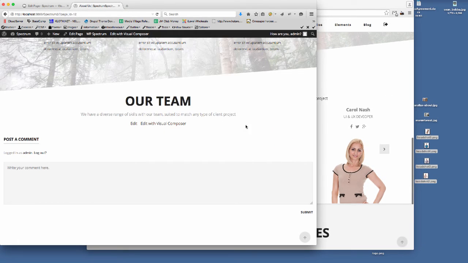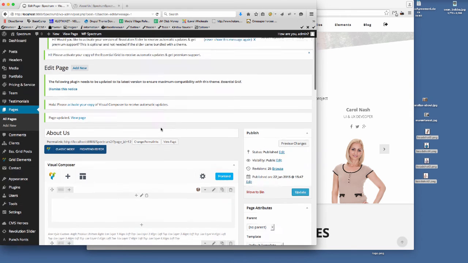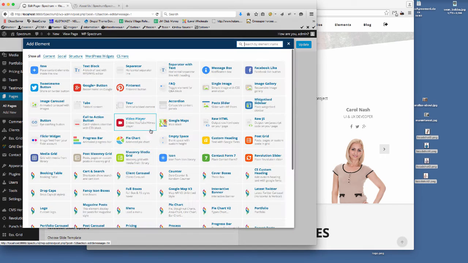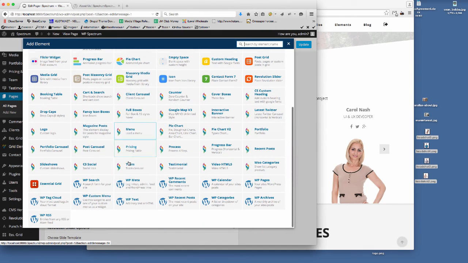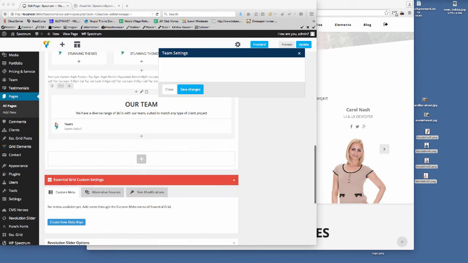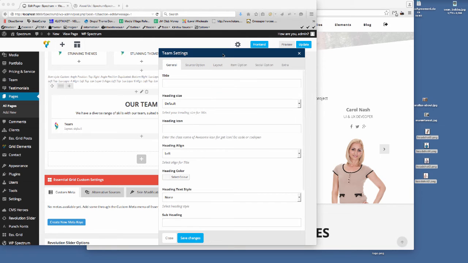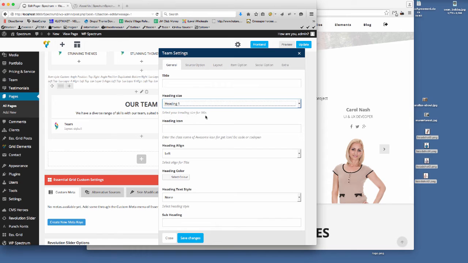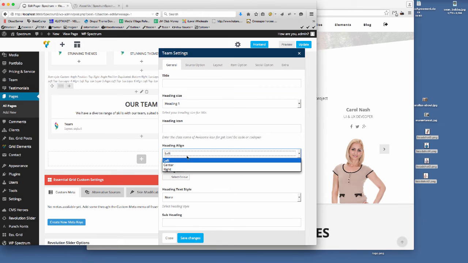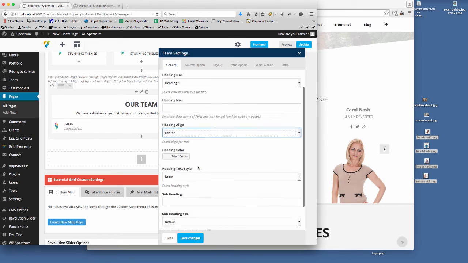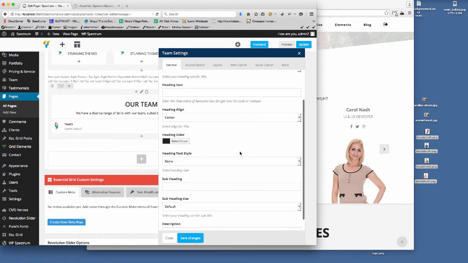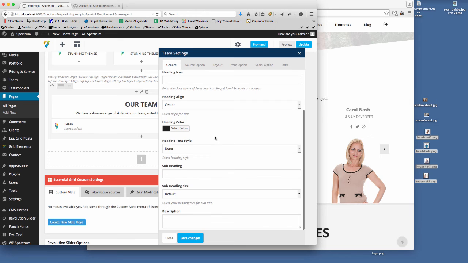So the first thing that I want to do is get the Visual Composer widget now. So if I go down here, so underneath the team, we need to add another Visual Composer element, and this is the team carousel. So if I now look at the options here, so the heading size, heading 1, so text align is center. So again, you've got all these options to configure here. So I just put this color in here, and I think that's all we need on that tab.